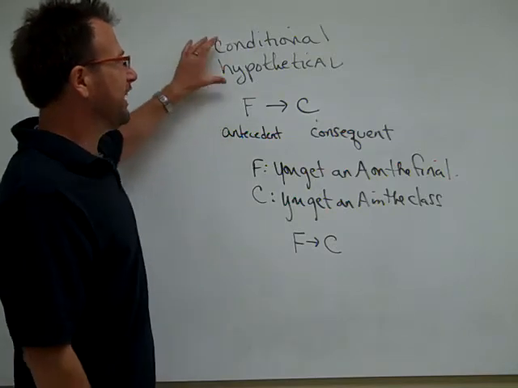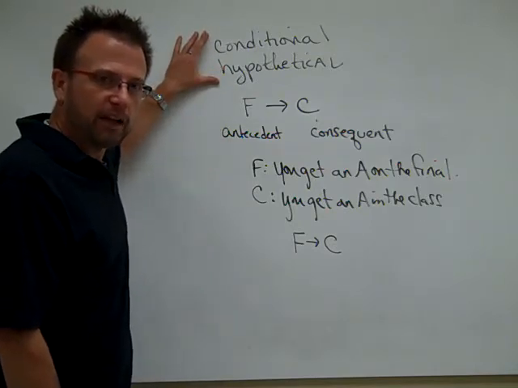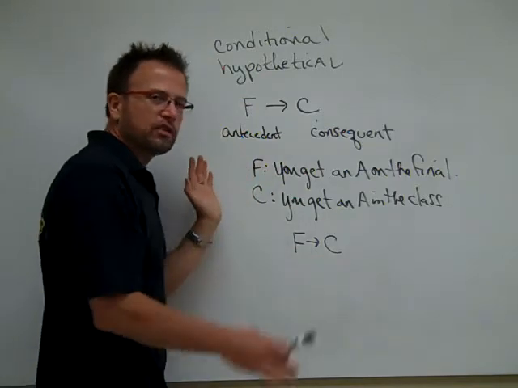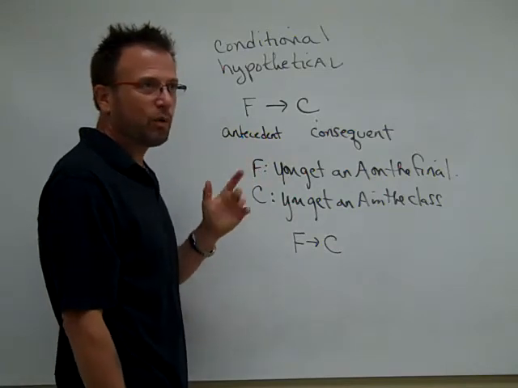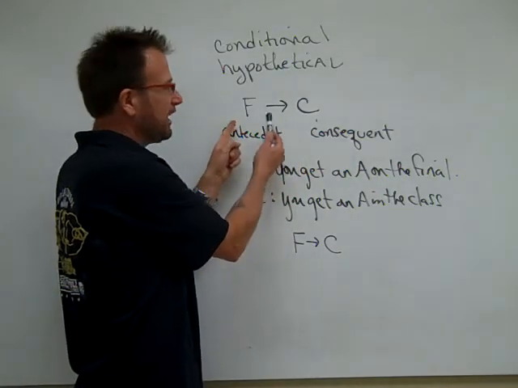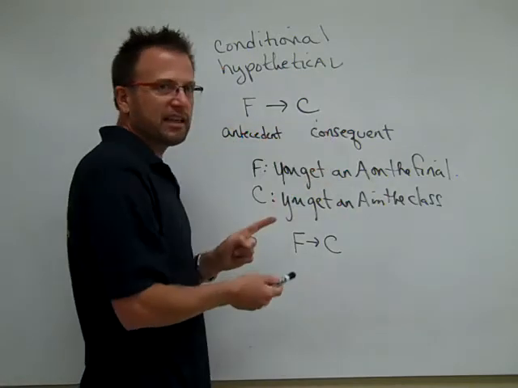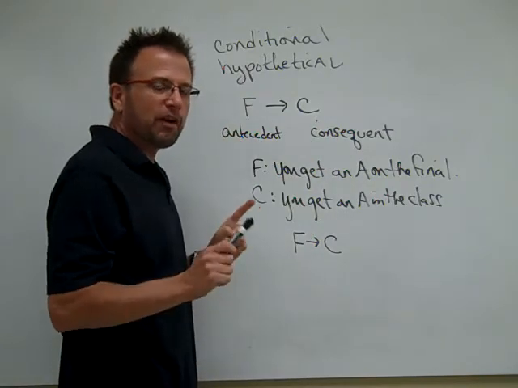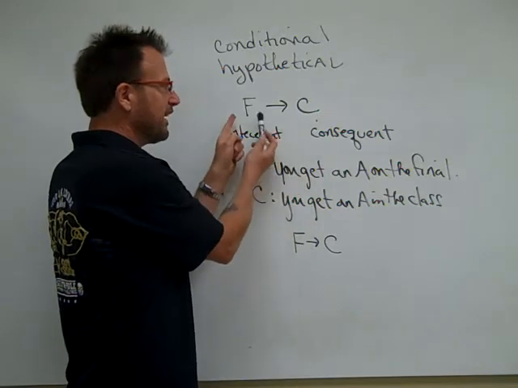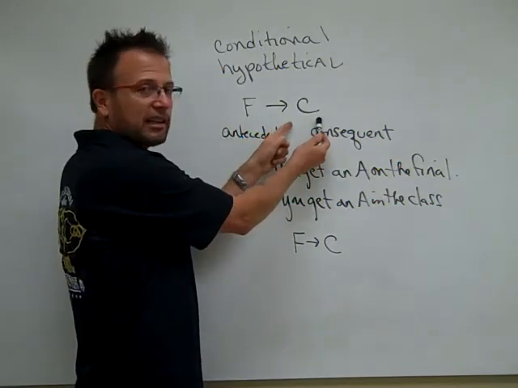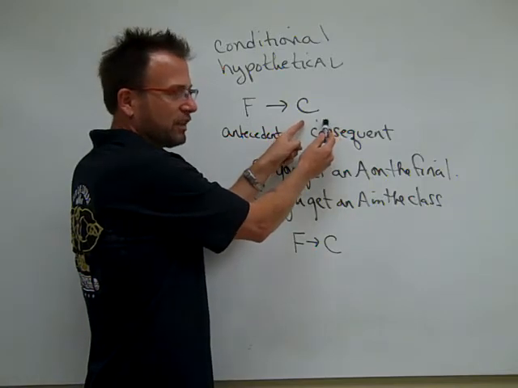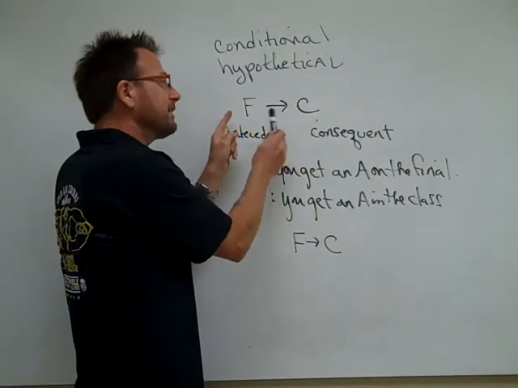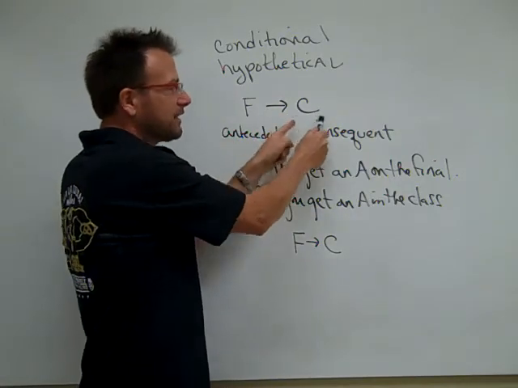This type of statement that we're looking at now is called a conditional or a hypothetical statement. It is an assertion of if, then. Here I've changed from P's and Q's now to F's and C's, and we'll see why in a second. This statement asserts that if F is true, then C is true. Now, it's very important to notice that what this statement asserts is that if this condition is met, then this condition will follow. It doesn't say that if this condition is met, then this one will follow. The arrow goes one direction. Notice this says, if this condition is met, then this condition will follow.